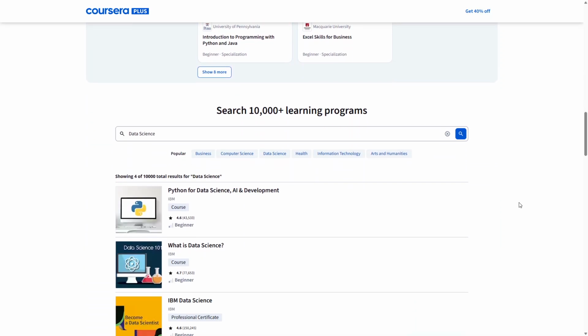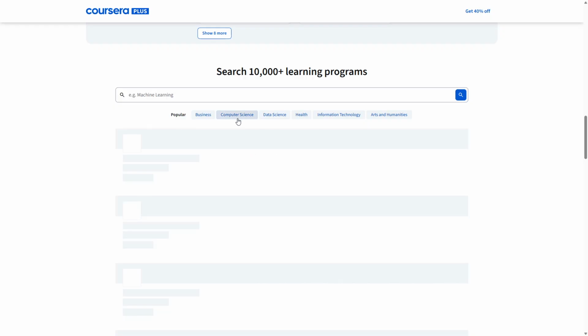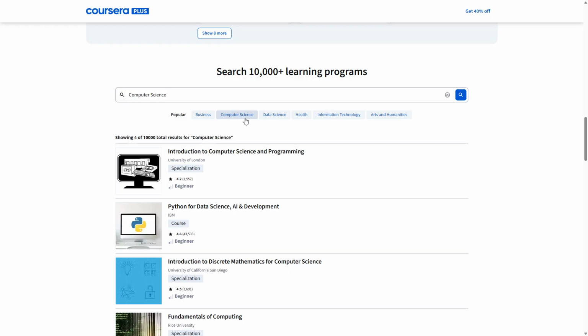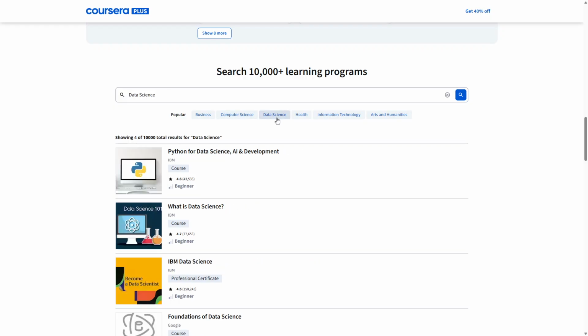But let's keep it real. No course alone will make you an AI expert. You need to practice, build projects, and apply what you learn.